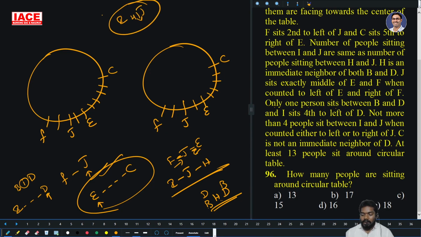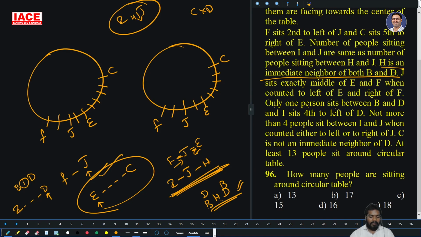Now C is not an immediate neighbor of D. At least 13 people sit around the circular table, meaning more than 13 are possible. Up to now, 10 members are placed. I, J, H are here, and only one person is between B and D. So H is exactly between B and D. H is an immediate neighbor of both B and D.